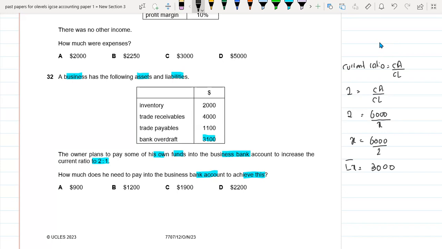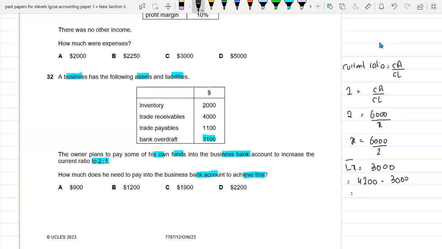So let's see that our current liability is 1,100 plus 3,100. So this is altogether 4,200. If I want to decrease the liability, it means that I have to deduct this 3,000 from the total current liability, which is 1,100 and 3,100. So 4,200 minus 3,000.